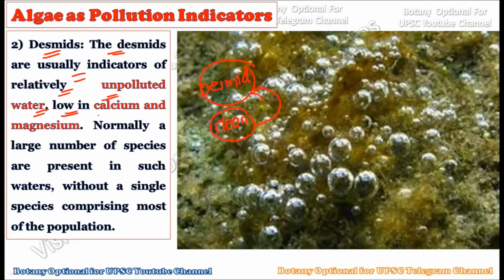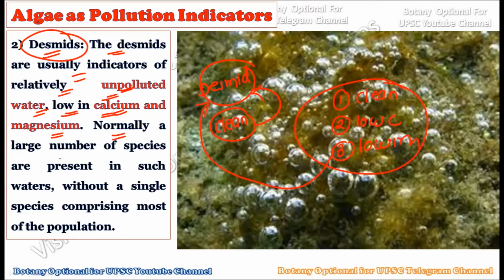Okay, now there is also a low amount of calcium and a low amount of magnesium, because all of these are the conditions which are required by the desmids to get propagated into that particular area. So if the water is nearly clean and it has a low amount of calcium and magnesium, all of these three conditions are very favorable for desmid growth and development. So in such a condition, if you find the presence of desmids in this area, such an area can be considered as clean and low in calcium and low in magnesium.